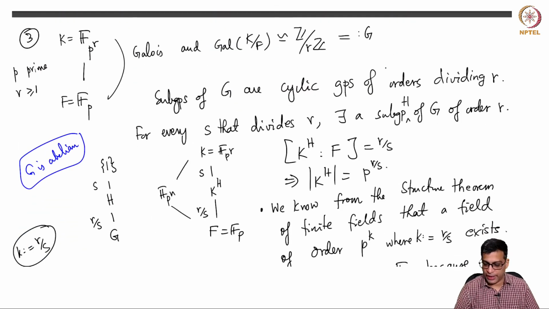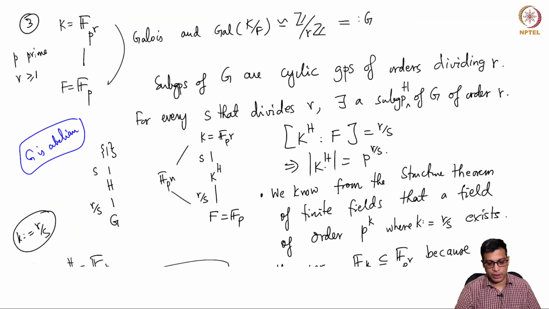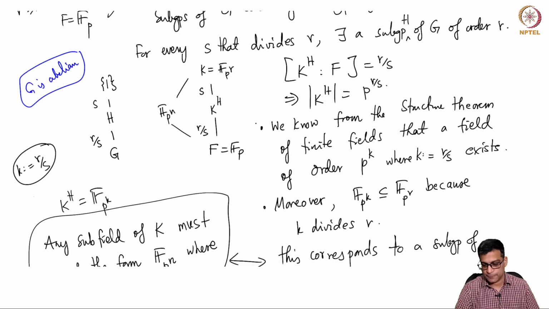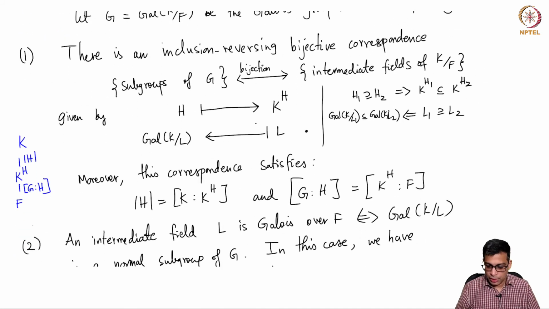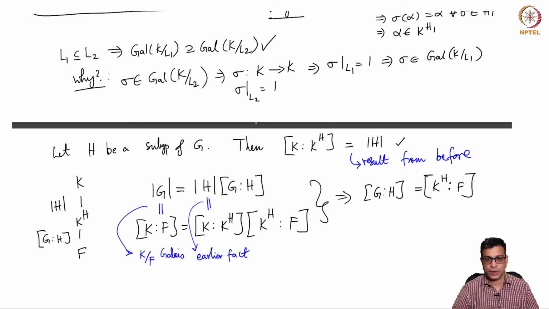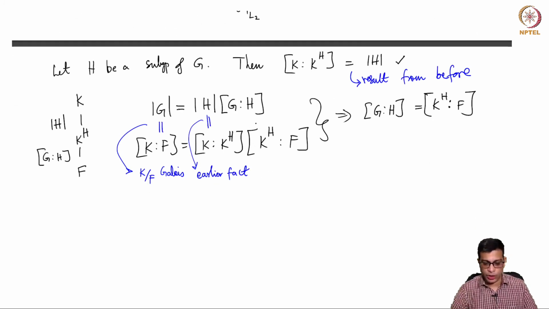However, in the finite field case, there would be. I didn't analyze this fully because it's going to be messy to draw the tree here, but there will be inclusions of the subgroups here, and hence inclusions of the intermediate fields here, and inclusion reversing things here. So let me actually stop the video here because I don't want to go fast over the second part and it will take me more than 10 minutes.